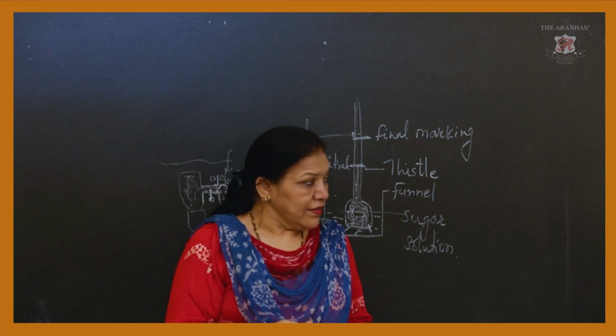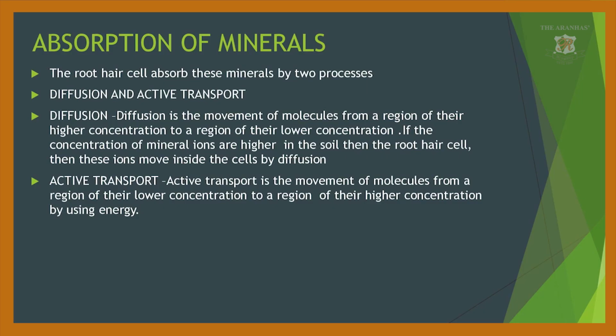There are two types of transport: first is diffusion, another is active transport.